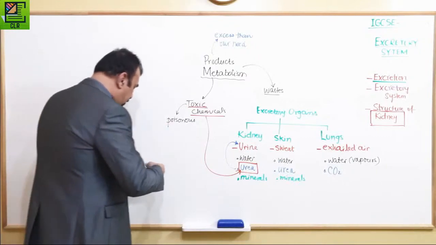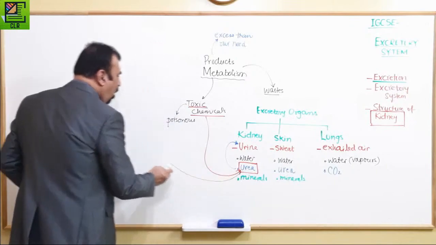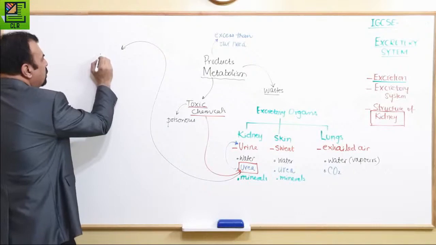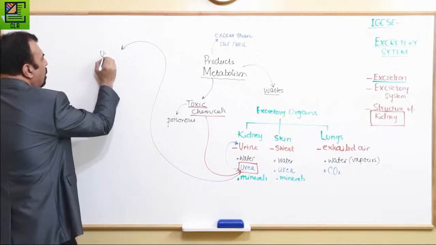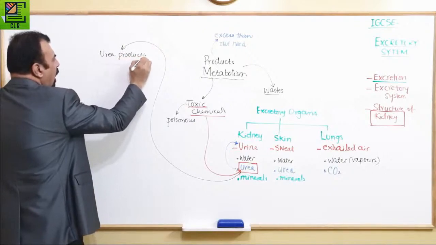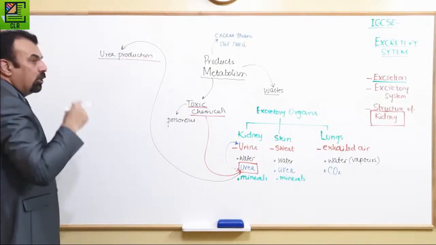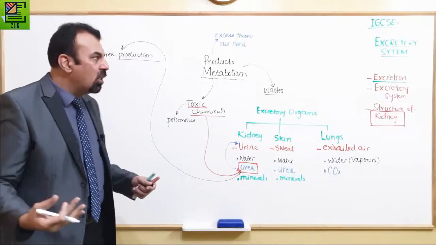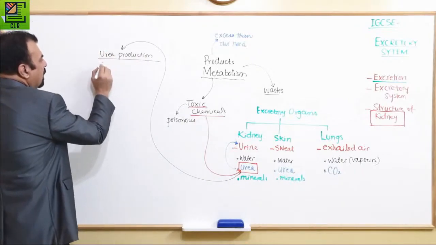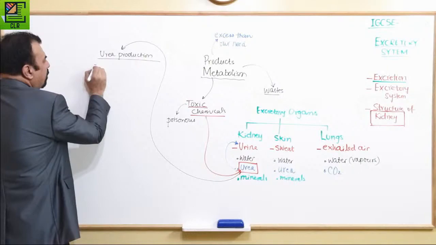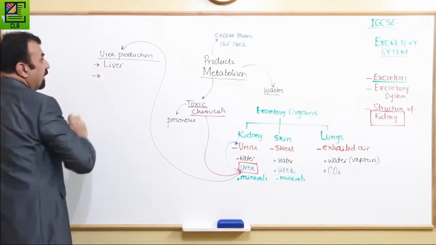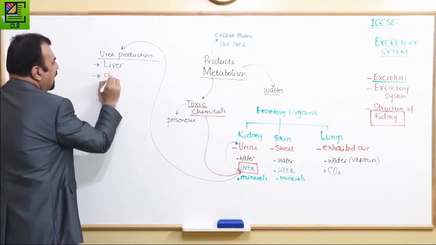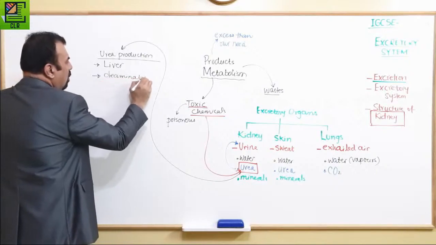So urea is produced in the liver during a process called deamination. And how is this urea produced? That you're going to see. You don't need to know the chemical reaction, how the amino acids are broken down and all that, but urea production is in the liver. So the important point that you have to remember is that the production of urea takes place in the liver during a process called deamination.